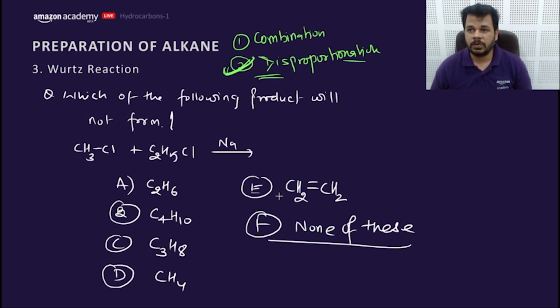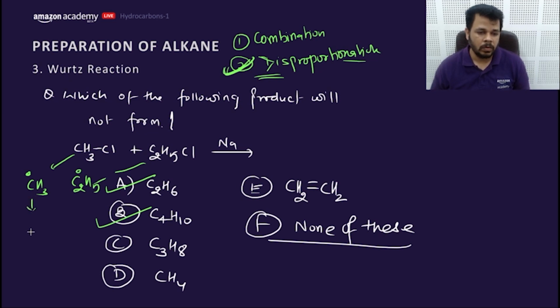In Wurtz, CH4 can be formed, but it will not be a major product. Suppose it forms a radical here, CH3 dot, and this will also form a radical here, C2H5 dot. If they undergo self combination, they will form C2H6 and C4H10. If they go for cross combination, that means C3H8. And if they undergo what?